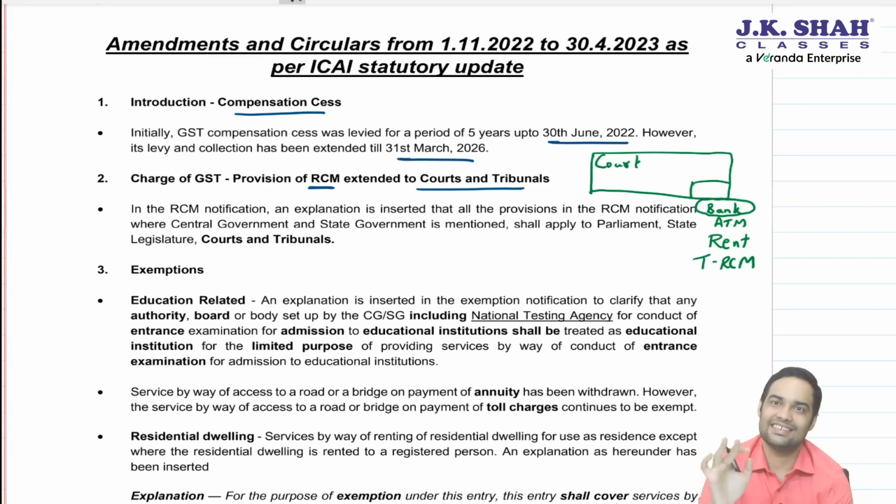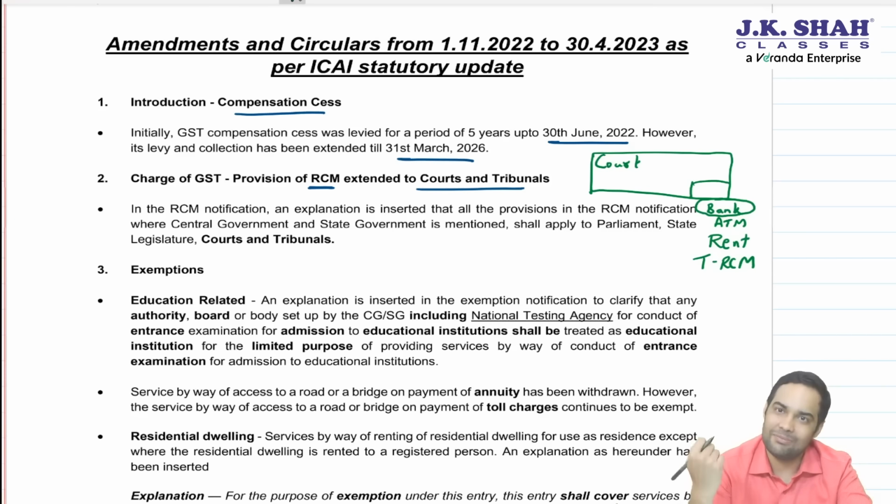In this case, now that the entry is widened to cover court or tribunal as well, court or tribunal will not be required to pay tax. The business entity or registered person will be responsible to pay the tax depending on the type of service.